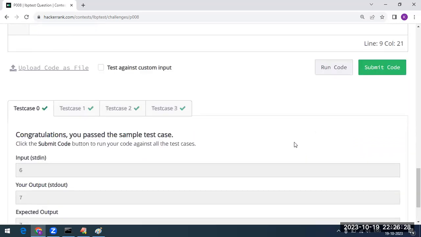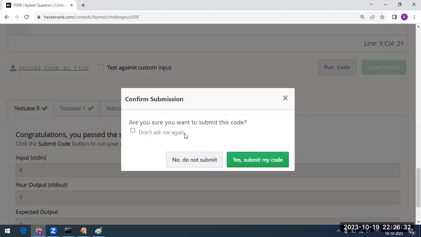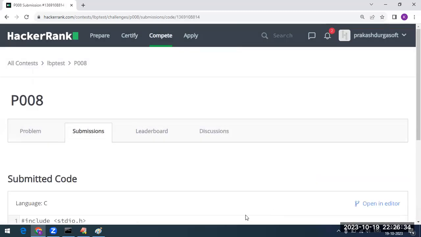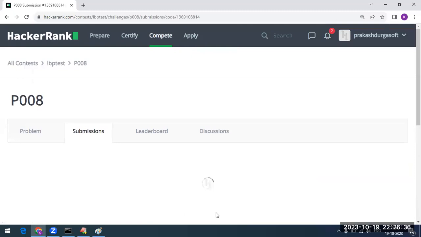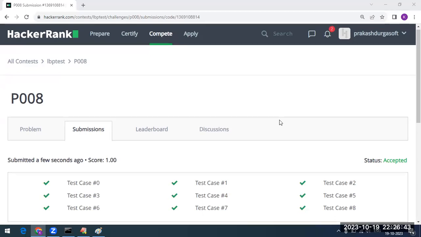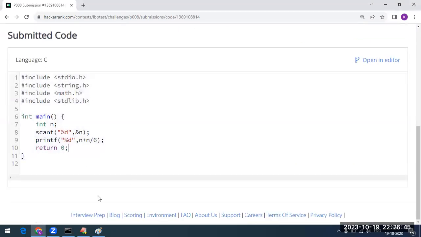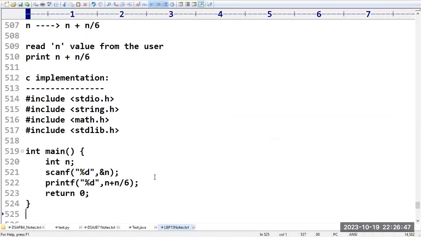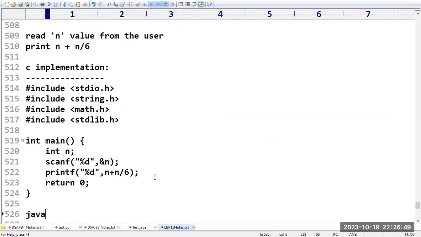Is it going to work? You can see perfectly it is working. Now submit the code. You can see it is going to work with the remaining test cases also. You can see all the test cases got completed. This is the C language implementation.